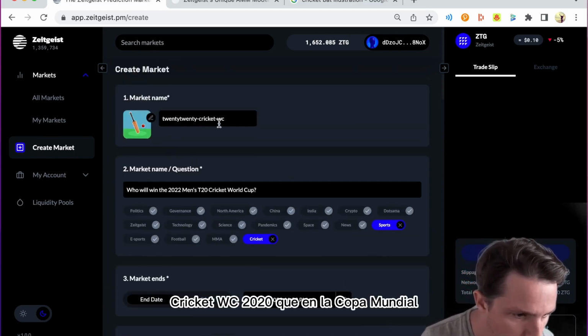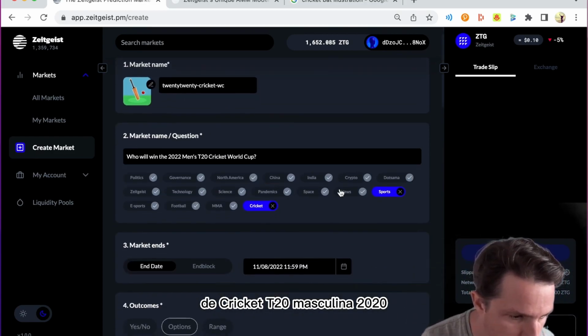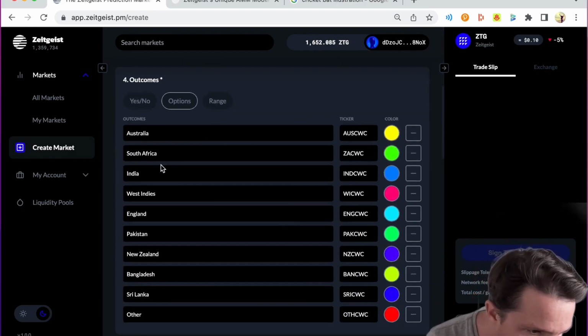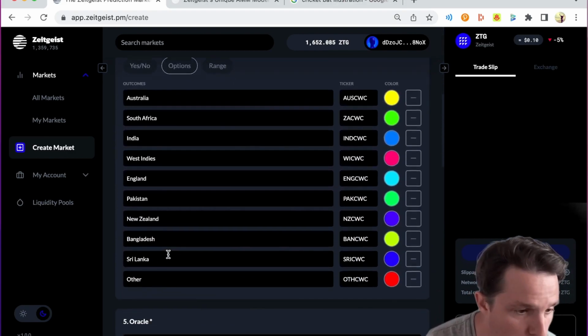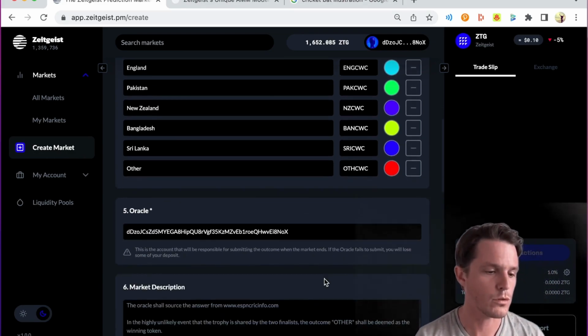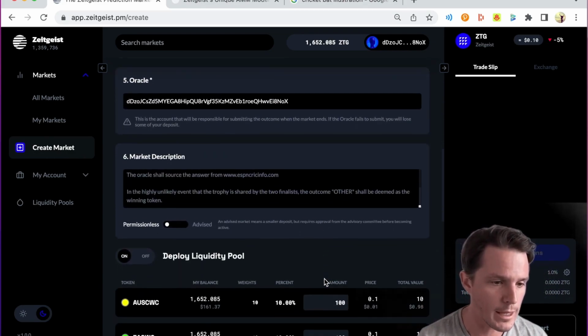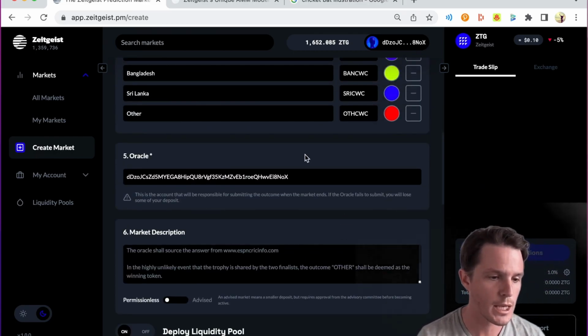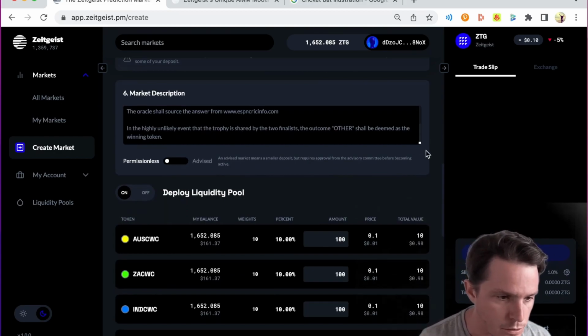2022 Cricket WC: who will win the 2022 Men's T20 Cricket World Cup? Sports and Cricket, end date 8th of November, 11:59 p.m. Australia, South Africa, India, West Indies, England, Pakistan, New Zealand, Bangladesh, Sri Lanka. Are all those correct? Very happy with those. Is that my address? Yes, it looks correct. Happy. We'll just read through this again.